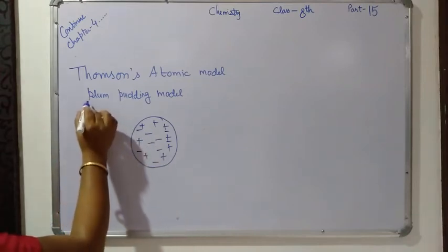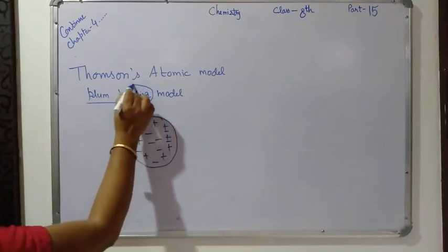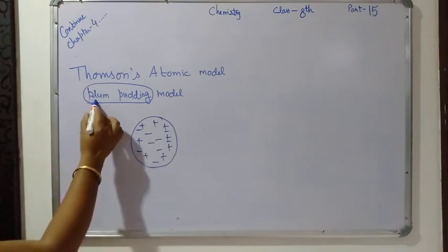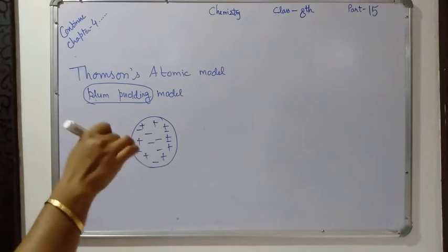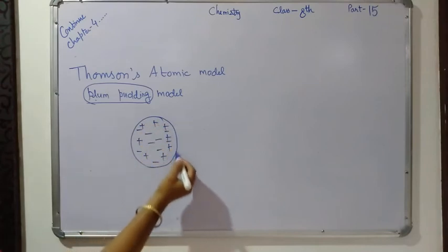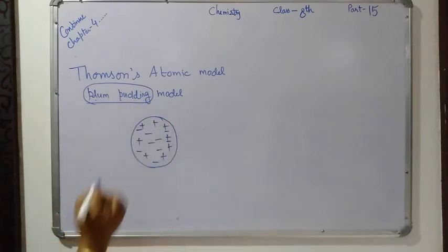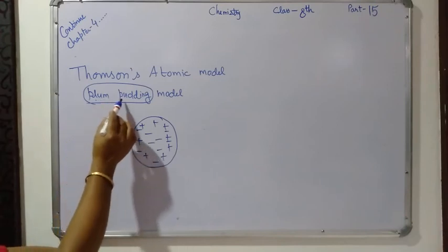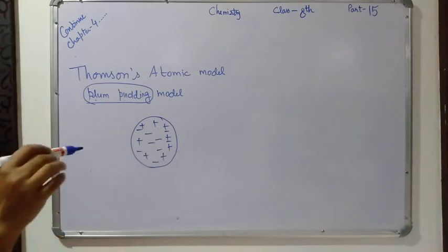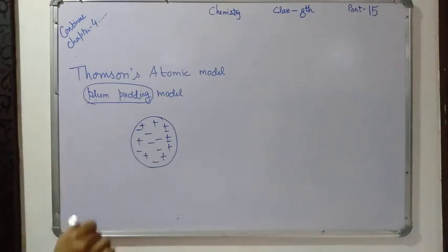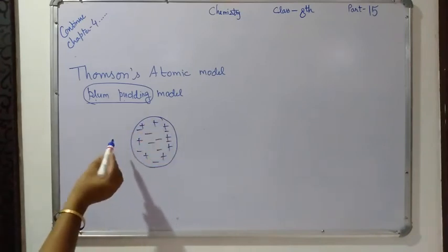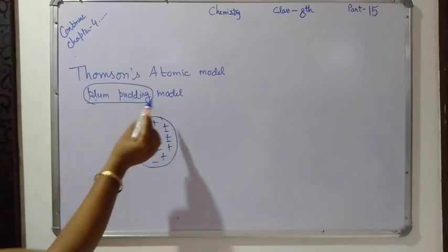This is the name of a dish also, and I think all have seen it. In a pudding, the dry fruits are embedded from the upper side, so it looks like that. That is why its name is the plum pudding model.